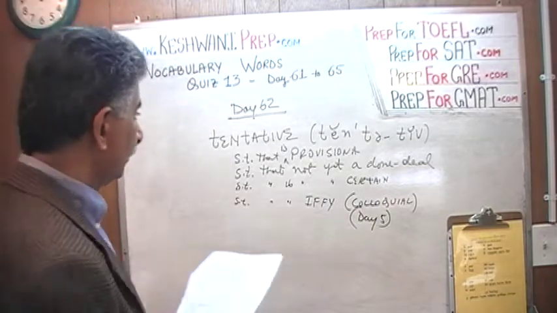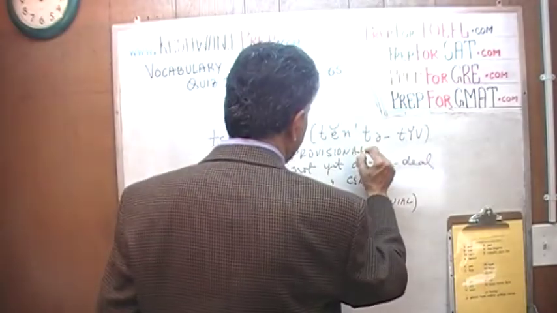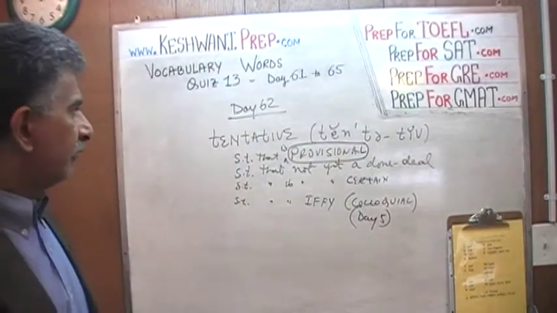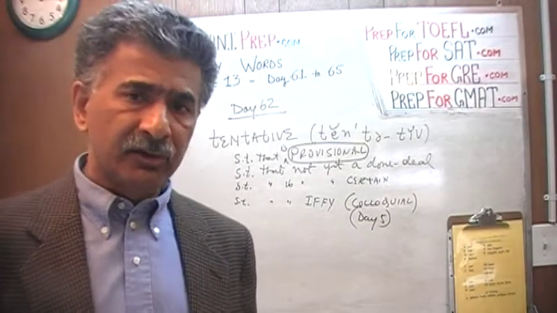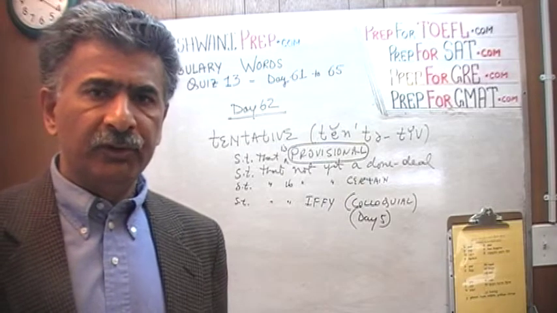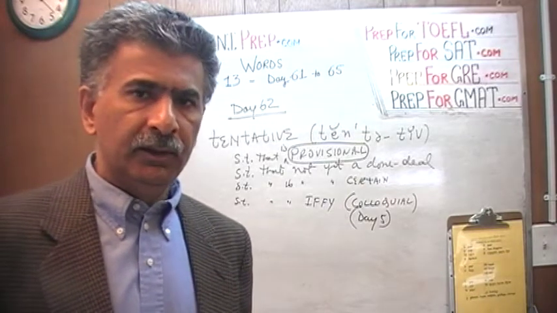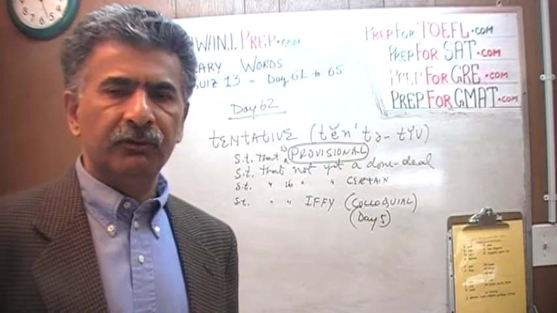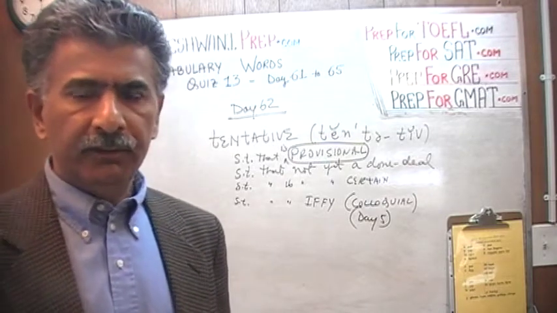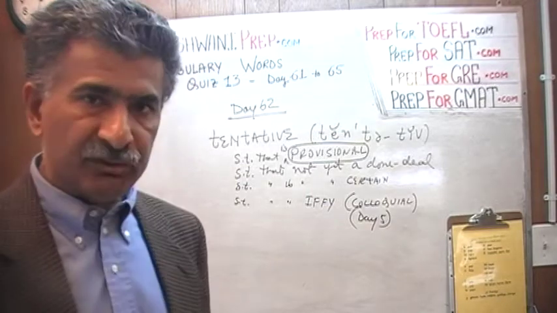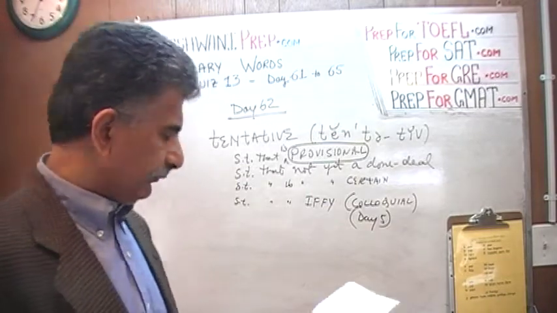And finally, the second word that we learned on day number 62 was this word right here, provisional. I left out the L. Provisional means exactly the same thing as tentative. They are synonyms, which is why it's there. A provisional arrangement is an arrangement where it is not for sure yet. It has to be confirmed. It's a provisional understanding. It's a tentative understanding. Something that is not sure. Something that is not certain.